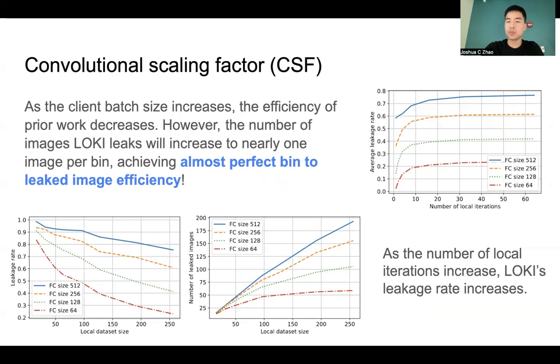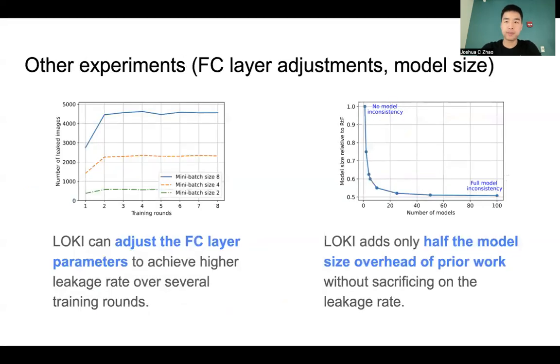This would be almost perfect bin to leaked image efficiency. This is the case because increasing the CSF pushes these neurons away from the distribution. Therefore, the bin leaks an image, and then no other images can activate it. But also recall that this can only happen between separate local iterations. As the number of local iterations increases, LOKI's leakage rate can also increase.